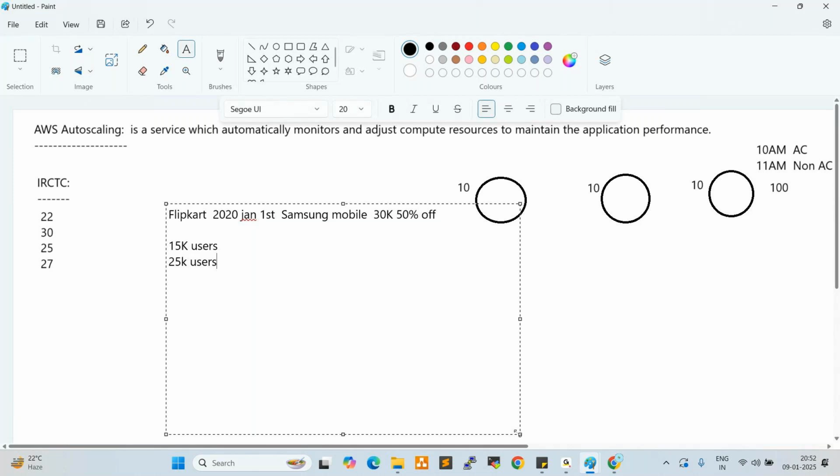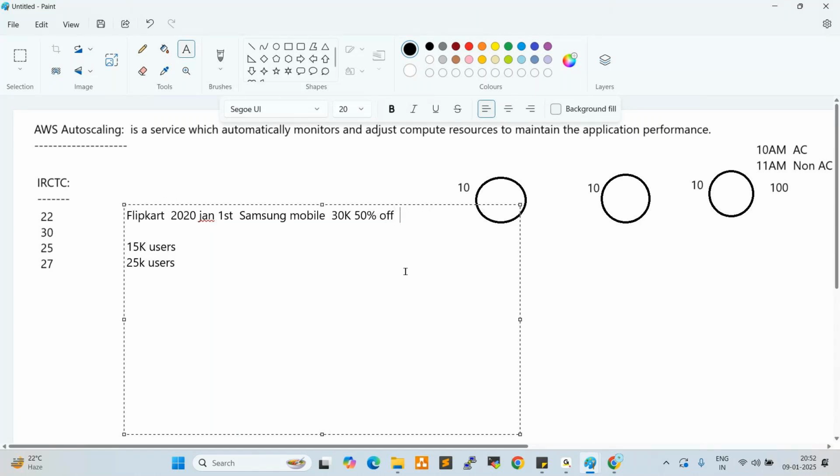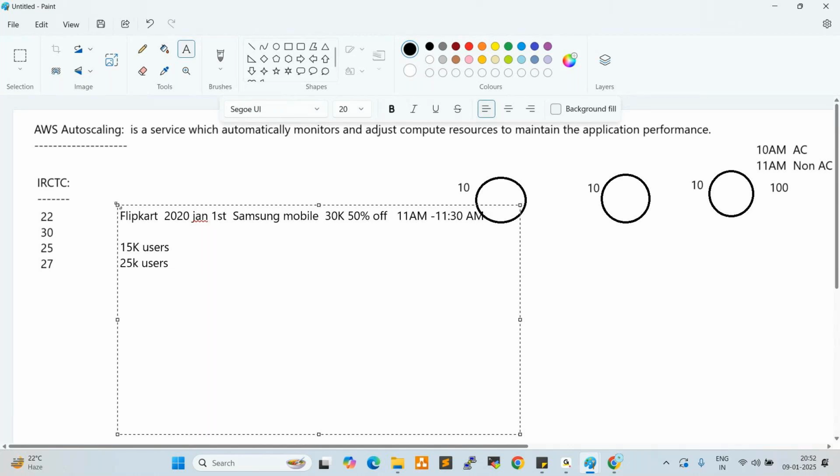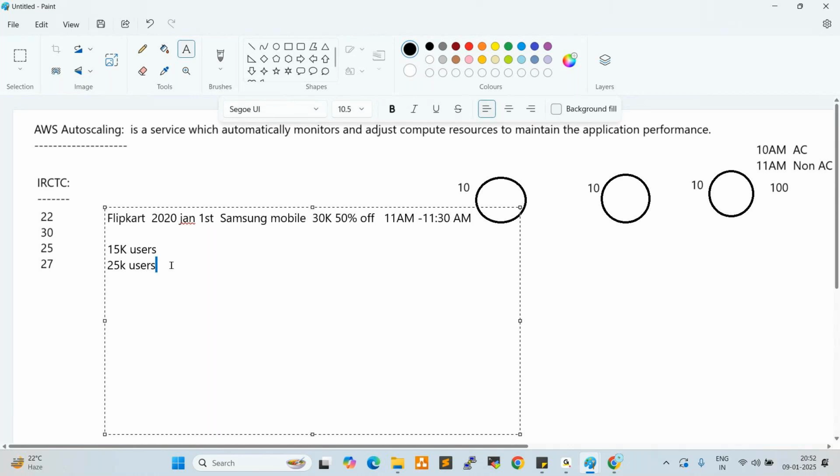They gave the offer for a limited time only, from 11 a.m. to 11:30 a.m. Just 30 minutes. So 25,000 users tried to book the mobile, but they had prepared servers for only 15,000. When 25,000 users logged into the website, the website immediately crashed. No one got the mobiles. So after a few months, they enabled auto scaling.